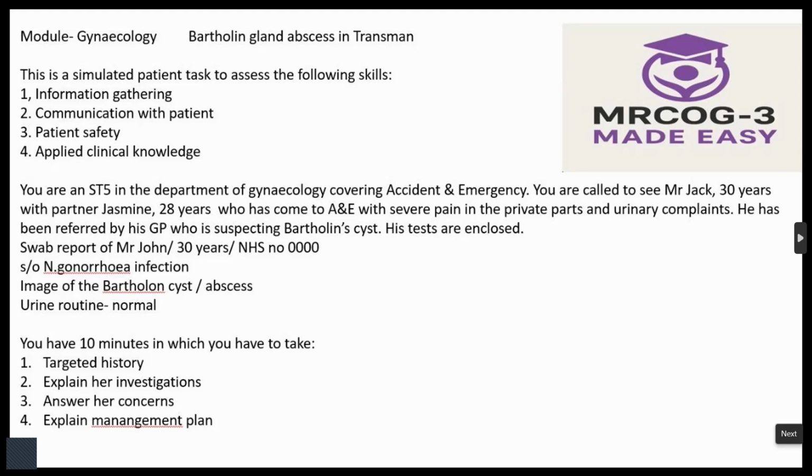I can see that your partner is also with you. Would you like her to be with you during our consultation? Because we need to confirm whether confidentiality should be maintained or not. So he says, yes, doctor, she will be with me. She only brought me here, so she'll be with me, no problem.